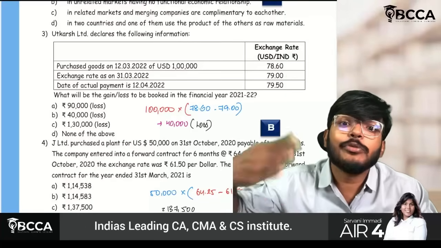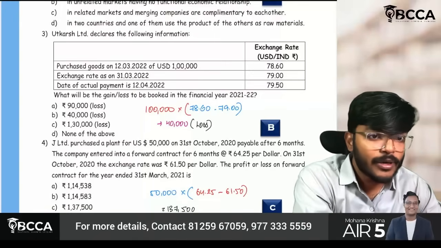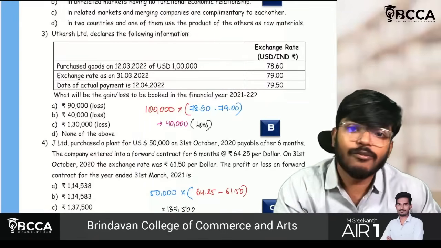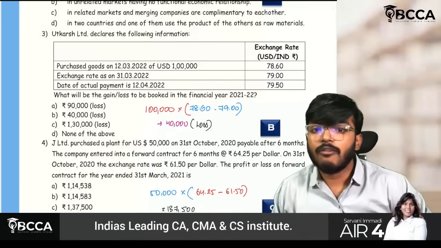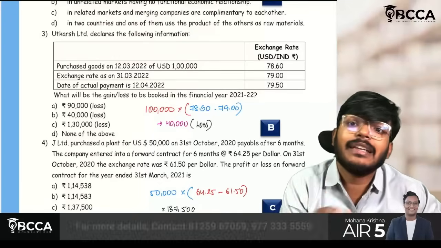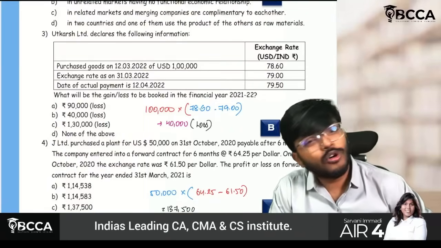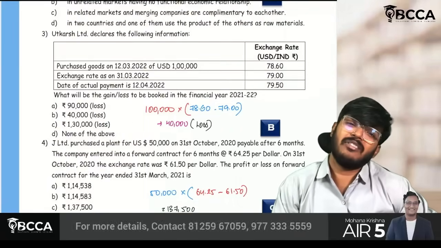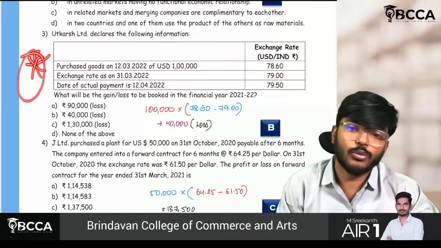40,000 is there. Now, earlier, you had to pay only 78 lakh 60,000, 1 lakh into 78.6. But now it is 79, which means you have to pay 40,000 extra. That 40,000 extra is called a loss, a Forex loss, and that will be recognized in financial year 21-22. I hope this point is pretty clear, guys. Very, very simple. Basics are question. This kind of question only they will repeat in the next two cases also.